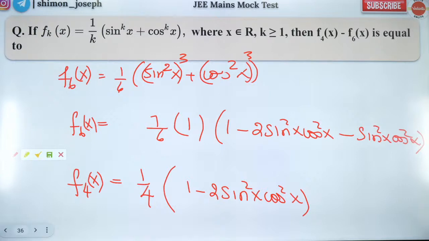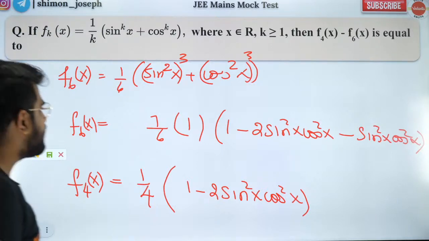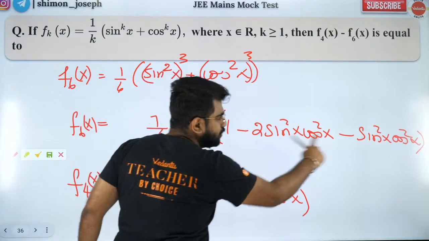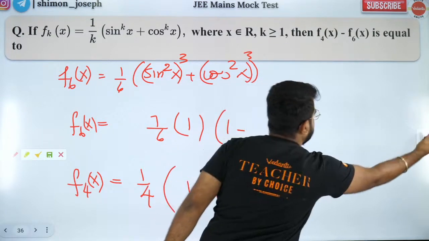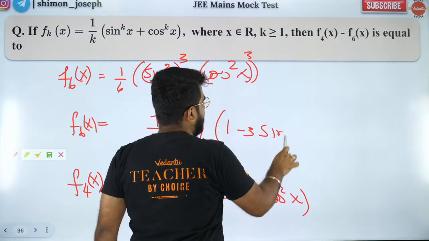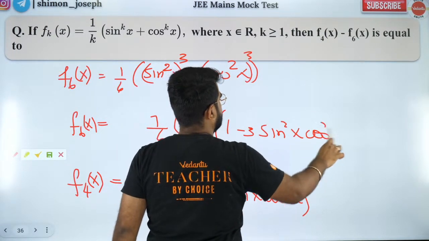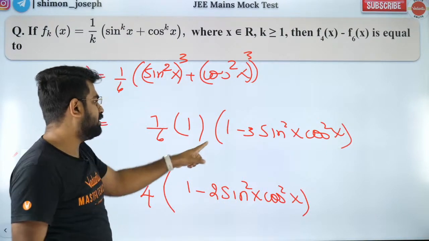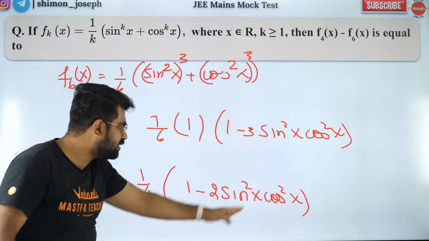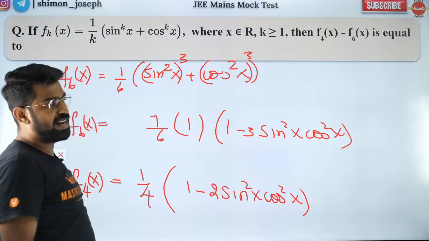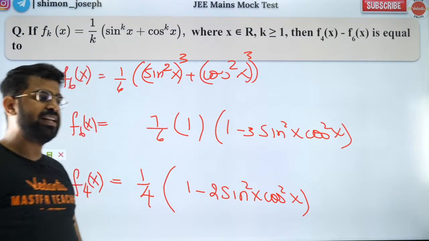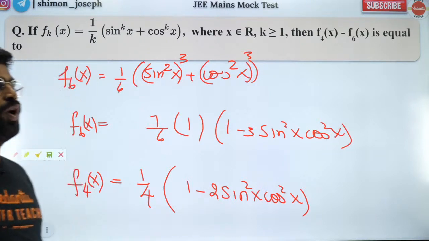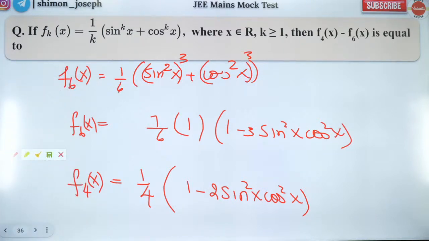Did you all like it? Because what is this? This is minus 2 minus 1. So it will become minus 3 times sine square x cos square x. Now when I take the 6 inside and when I take this 4 inside, this term will cancel when I subtract them. Okay? And you will get the answer is 1 by 4 minus 1 by 6.